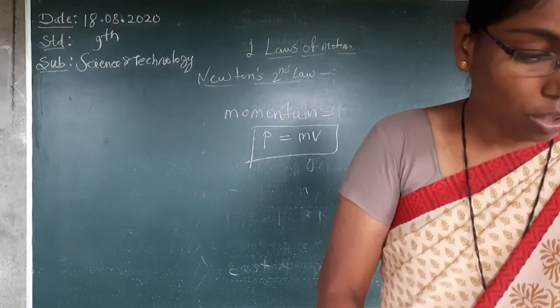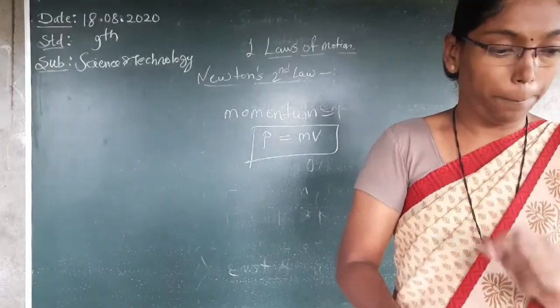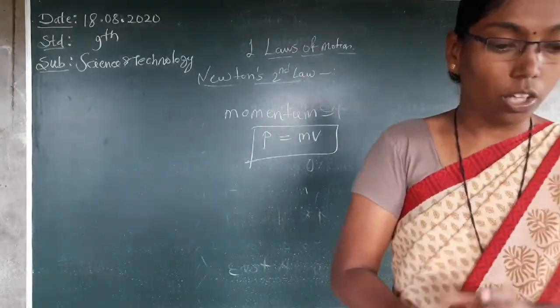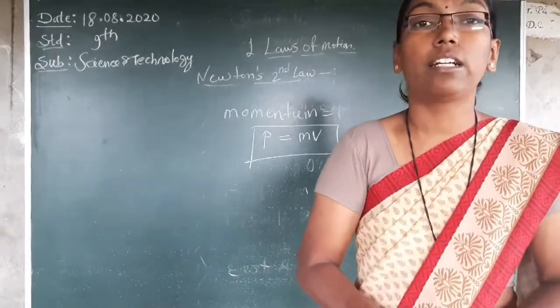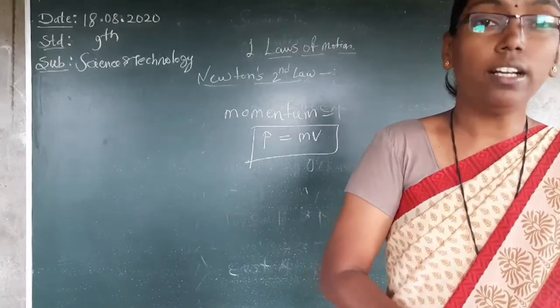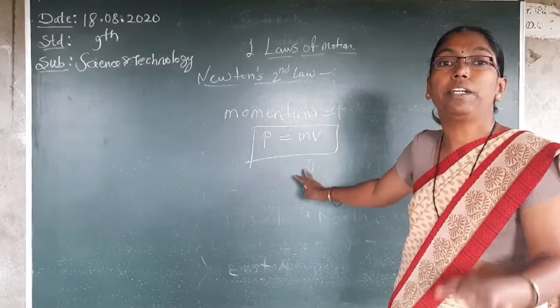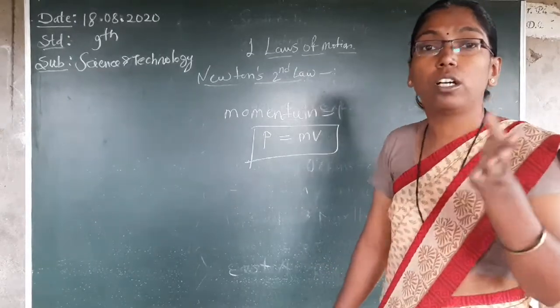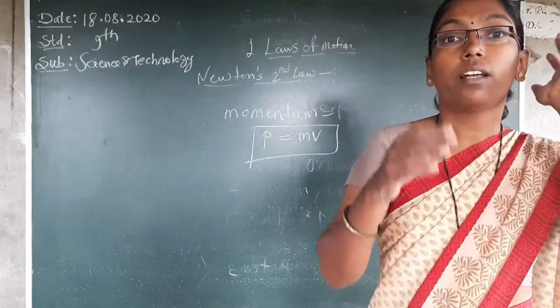Momentum is equal to mv, denoted by P. Momentum is the product of mass and velocity of the object, and momentum is a vector quantity. You know vector and scalar, I gave you that. Related to this momentum, depending upon this mass and this velocity, or the product of mass and velocity, the second law depends.